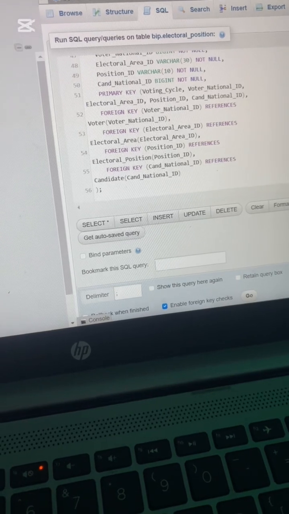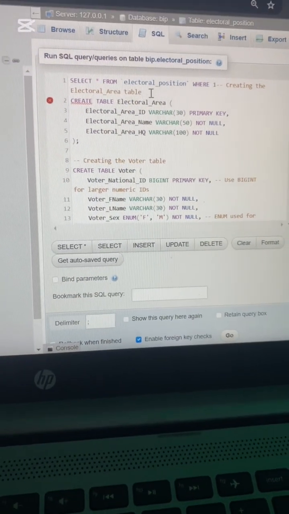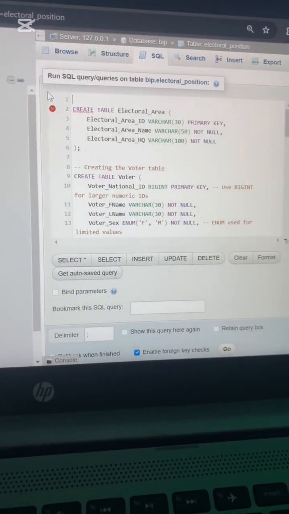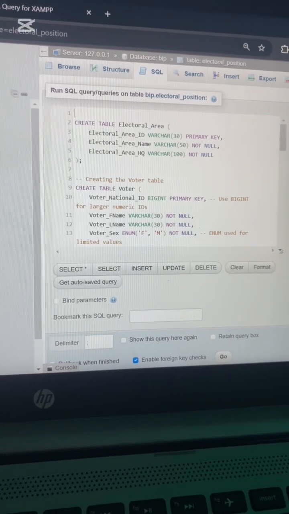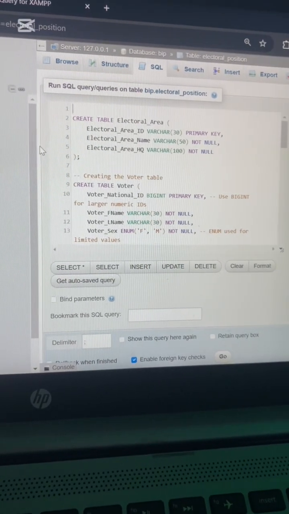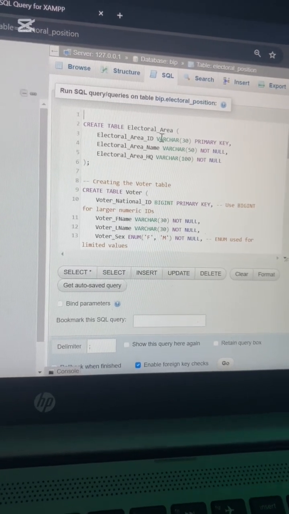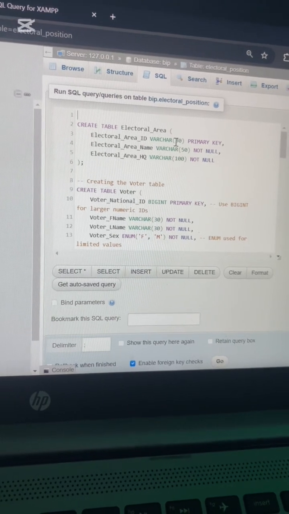Let me explain everything that this code does. Firstly, we created a table called electoral area. Electoral area had a column called electoral ID, and it could only take 30 characters.